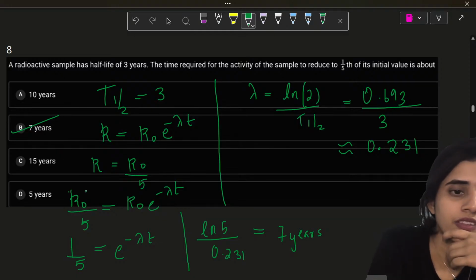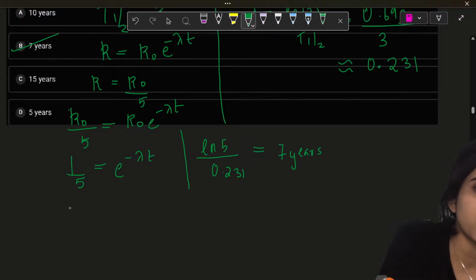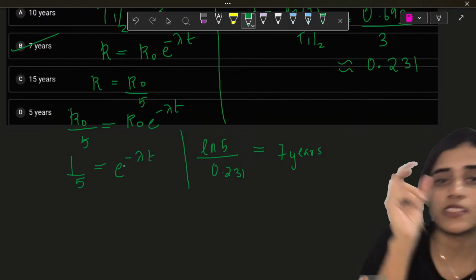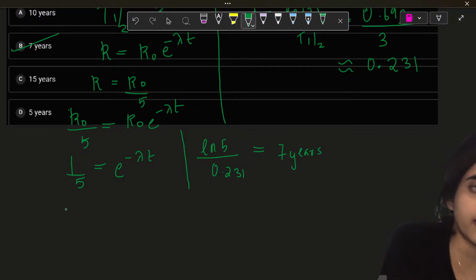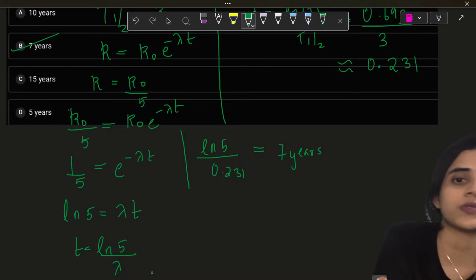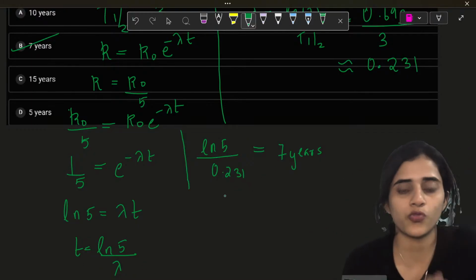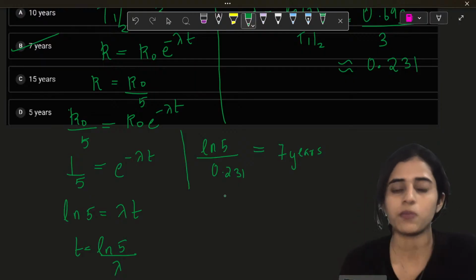Okay. So I will write the steps here for those of you who have not understood this much. So ln 1 by 5 is equal to e raised to minus lambda t. So that cancels. There's a minus sign here and there's a reciprocal there. So this becomes ln 5 is equal to lambda t. So t is equal to ln 5 by lambda. Okay, and this lambda we already calculated. That's what happened here. So for those of you who didn't understand that part in between.